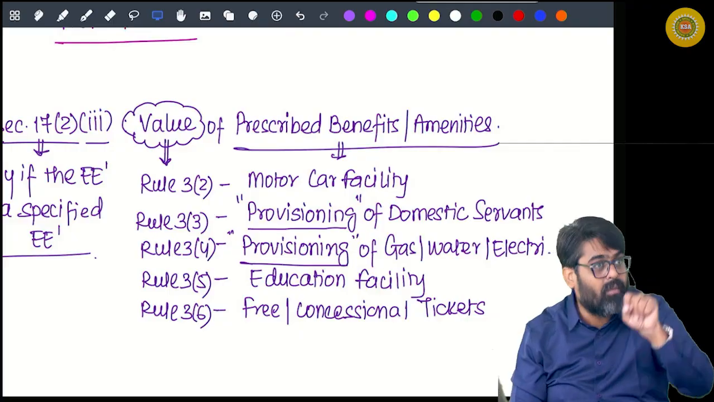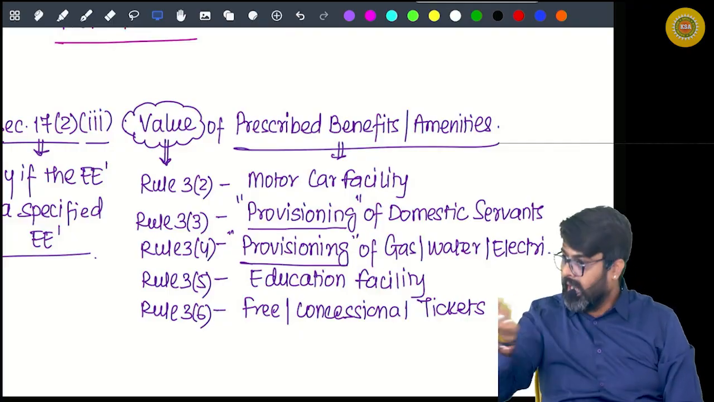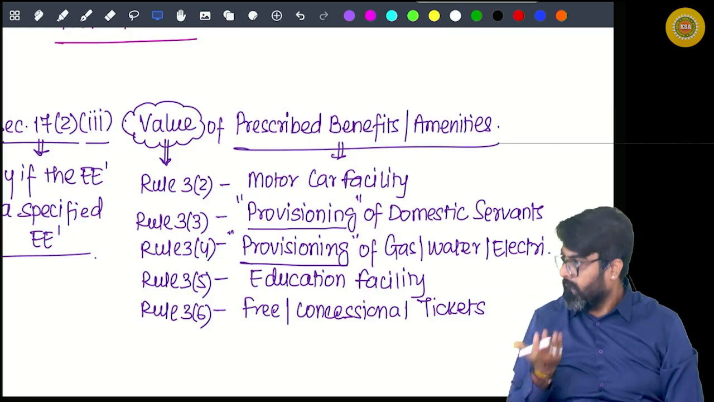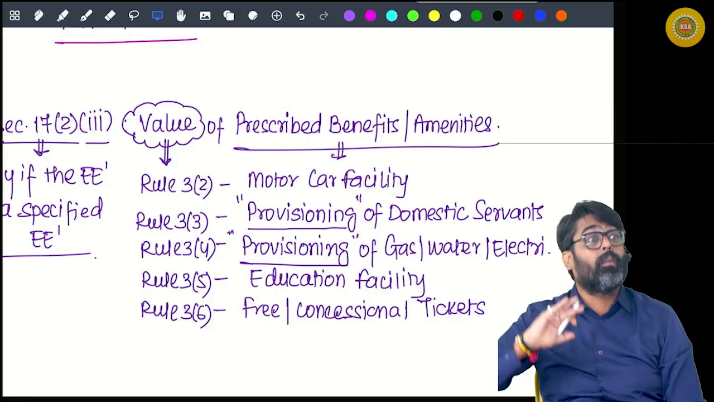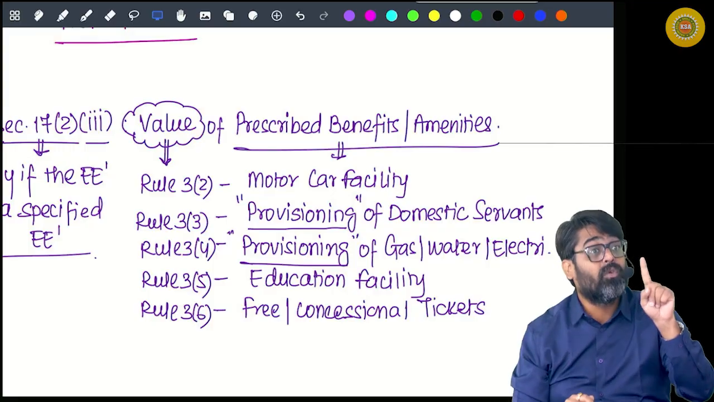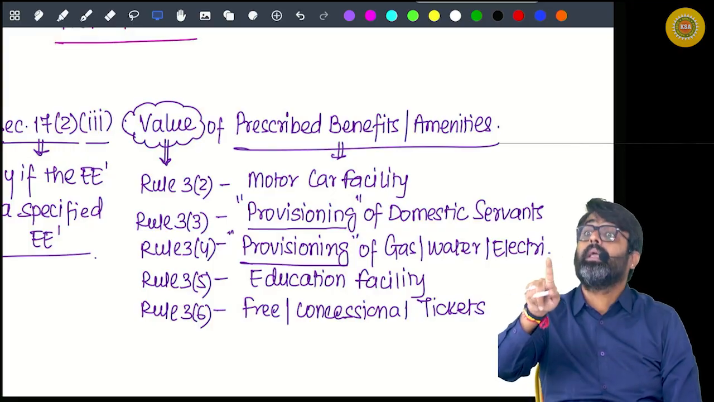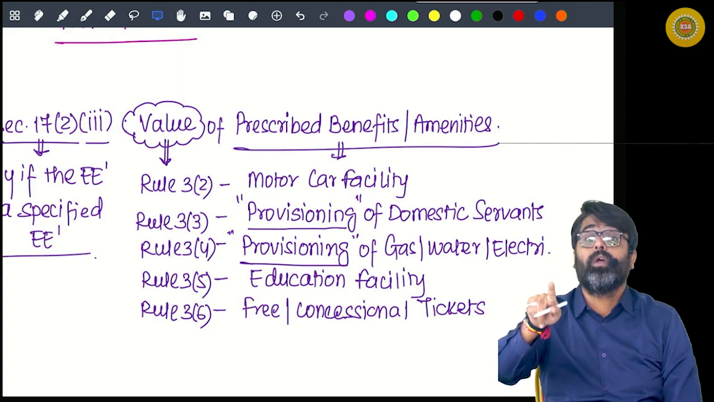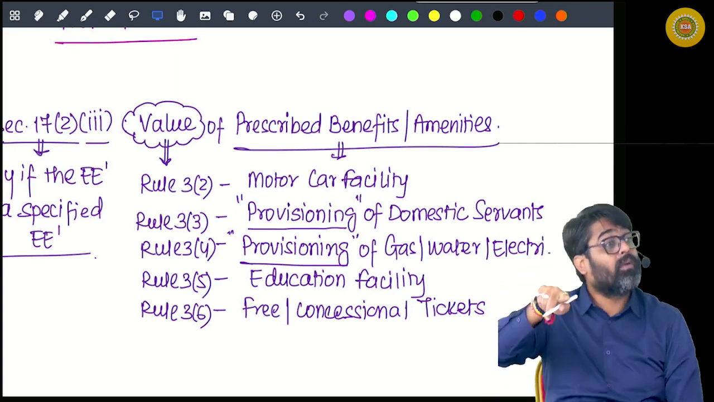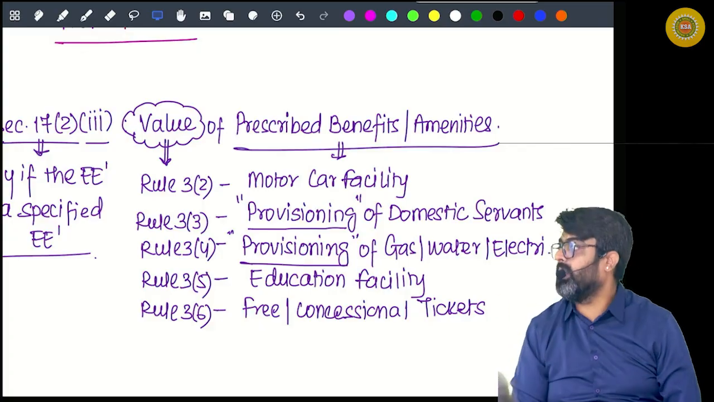That was your liability. Gas bill coming on your name, electricity bill, water bill coming on your name, your obligation, met by employer. This is not clause 3, this is clause 4. Taxable fully in your hands if you are a specified employee as well as you are a non-specified employee. It will not be clause 3.